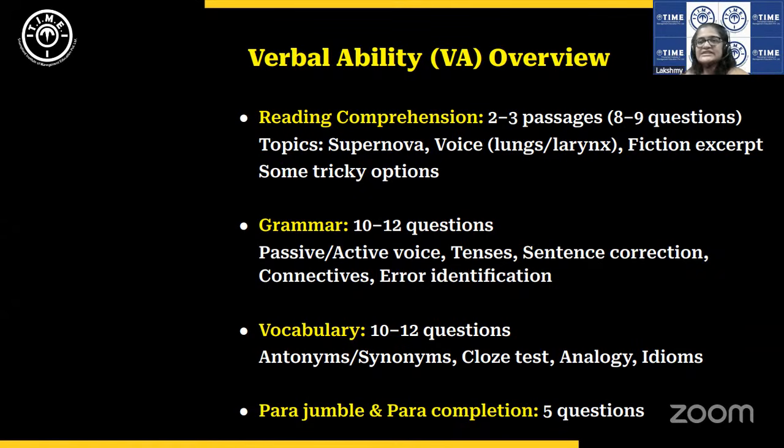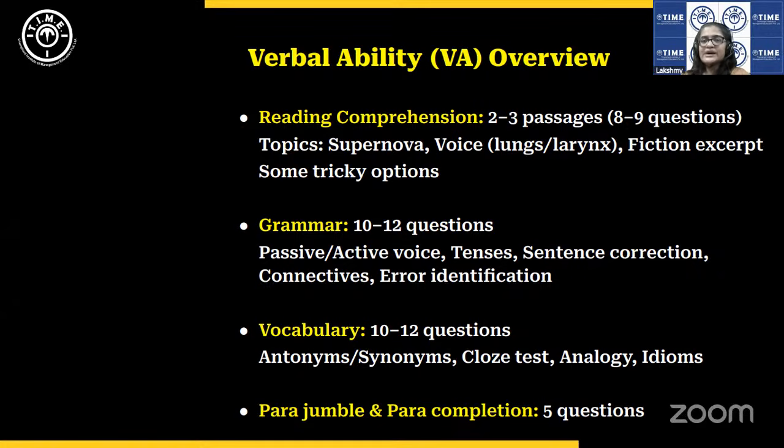When you look at it itself, you can spot the synonyms, spot the antonyms, right? And even grammatical errors are not very difficult to spot if the student is well prepared. Reading comprehension as well as para questions are relatively time consuming and also slightly tricky in terms of the options.